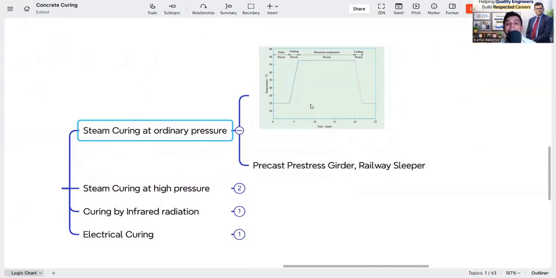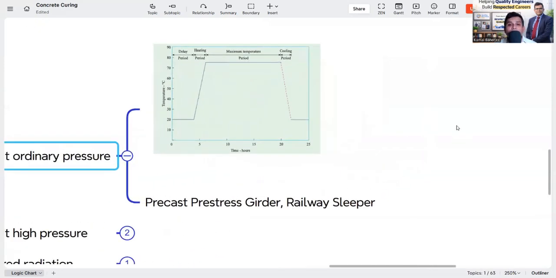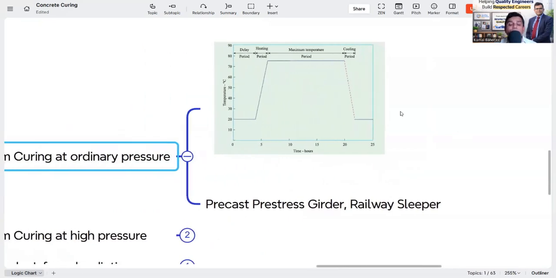Why do we apply heat? Whenever we apply heat, it accelerates the hydration process, so we gain strength immediately. When the strength gain criterion is more demanding, we have to apply heat curing, that is steam curing. We use it for precast concrete girders, railway sleepers, etc. This is all steam curing, done after production.